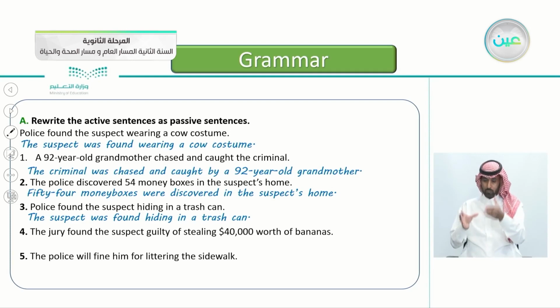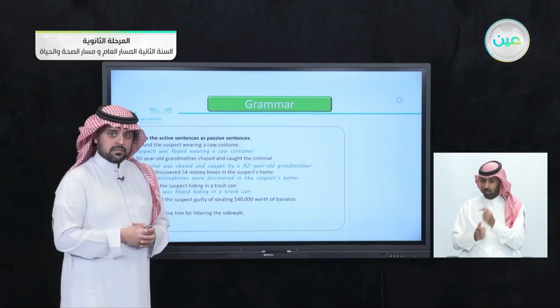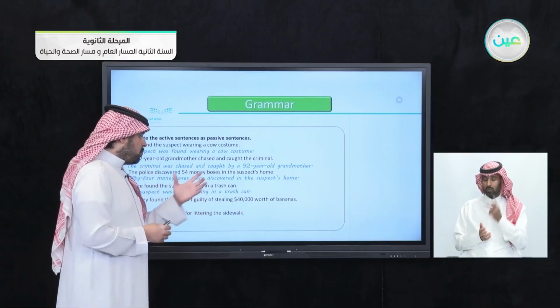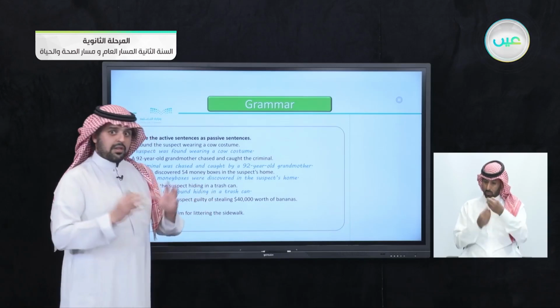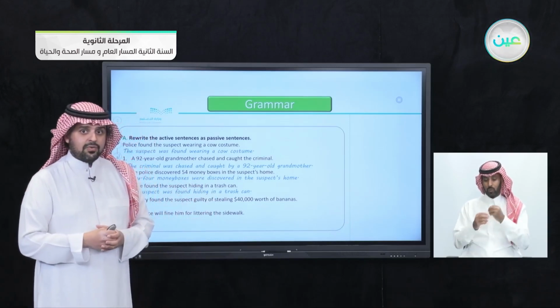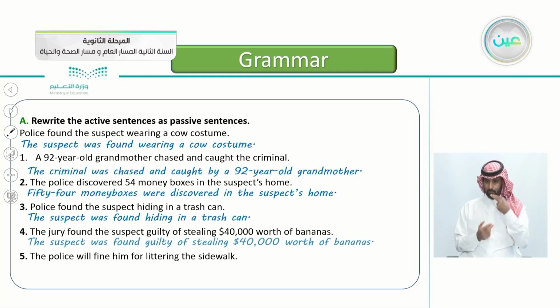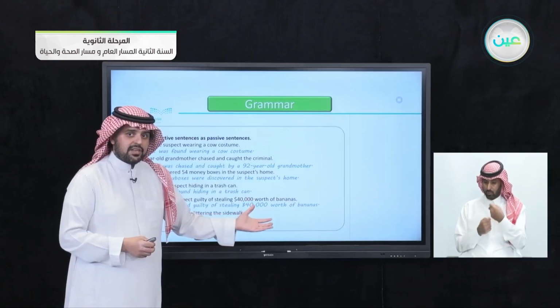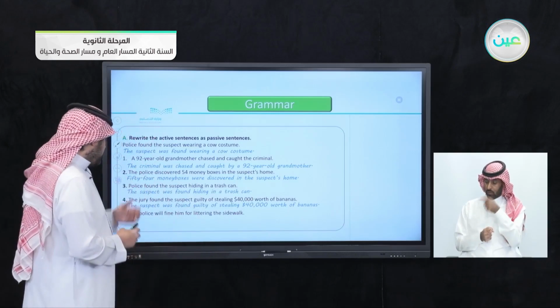Number four, the jury found the suspect guilty of stealing $40,000 worth of bananas. $40,000 worth of bananas. So he stole lots of bananas. So, yes, that's correct. The suspect was found guilty of stealing $40,000 worth of bananas. By whom? Who's the doer here? Yes, that's correct, by the jury.